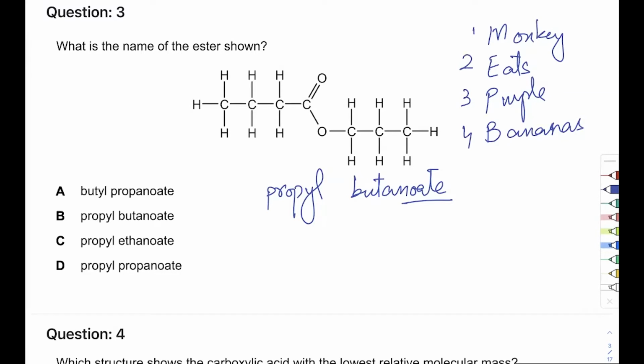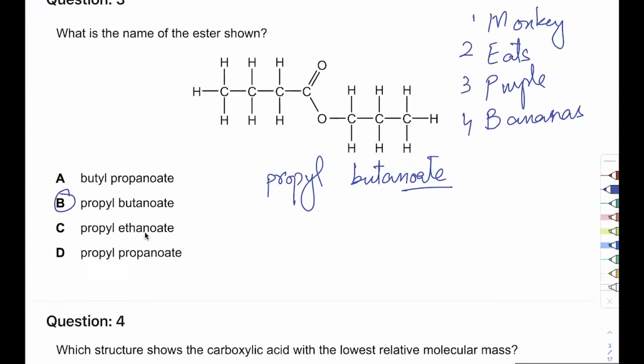But remember that 5 and onwards, they're just like geometry. So 5 means pentagon, 6 means hexagon. So a hexagon has 6, hexyl will have 6, hexanoate will also have 6. All right, so just remember that. So we are looking for propyl butanoate, that's B.